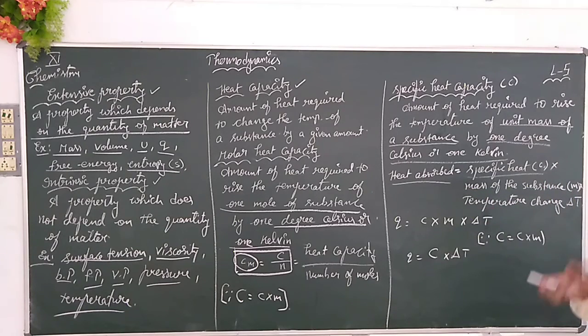So the heat absorbed by a substance is a product of specific heat into mass of the substance into change in the temperature. How is the specific heat given?